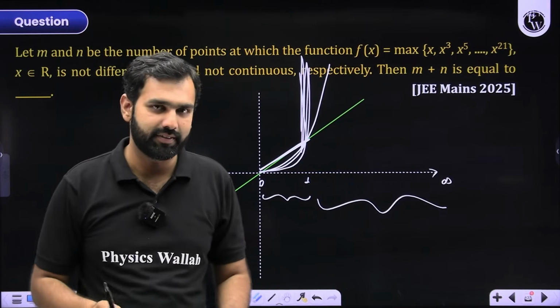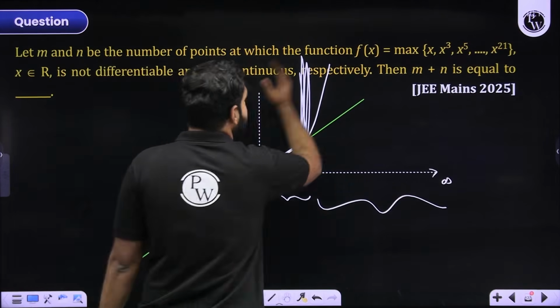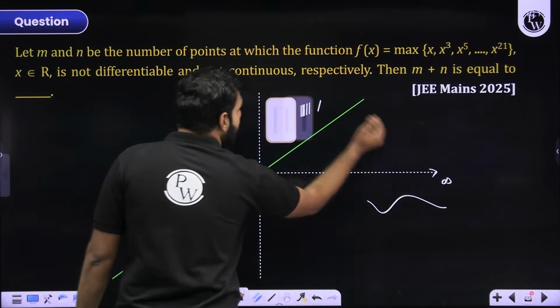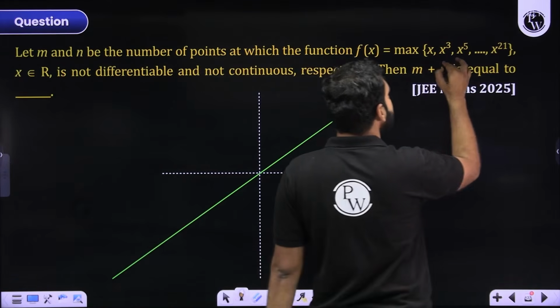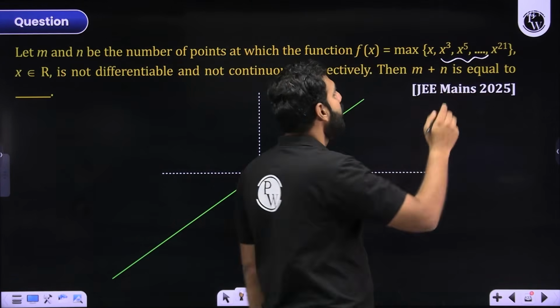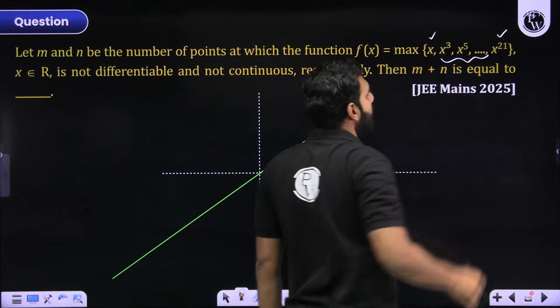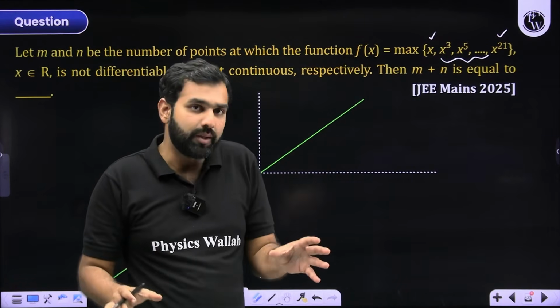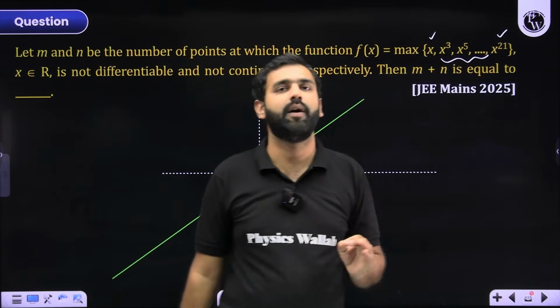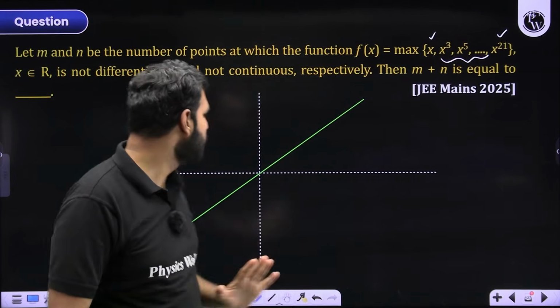Are you understanding this? So instead of drawing all these curves and confusing you, can I not just compare x and x to the power 21? All these intermediate curves are not going to play any role at all. You need to decide between x and x to the power 21, because all the other curves will lie between x and x to the power 21. So the extremes will be decided by x and x to the power 21. Did you get that part? I hope there is no confusion on that.